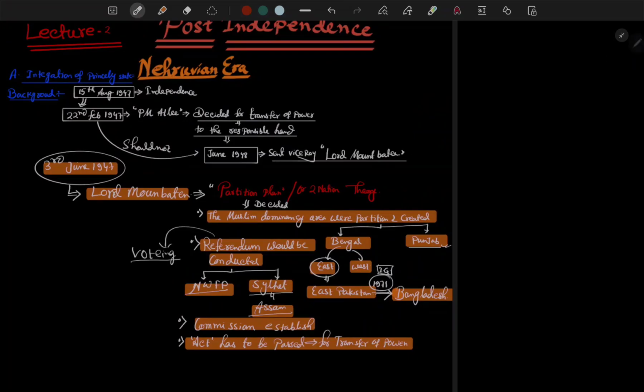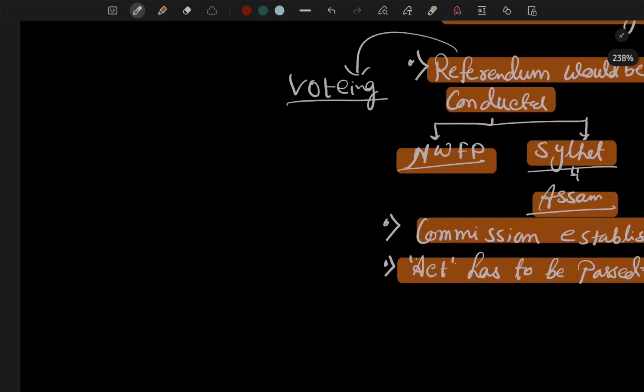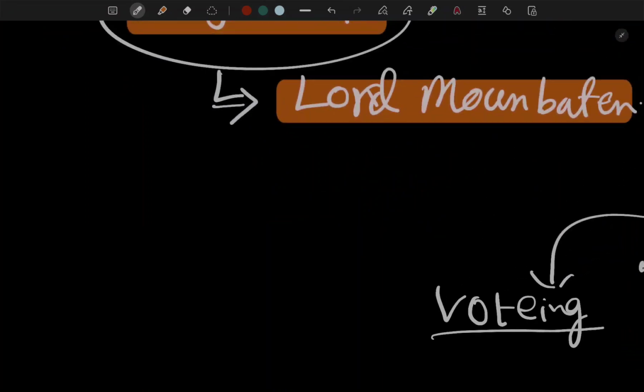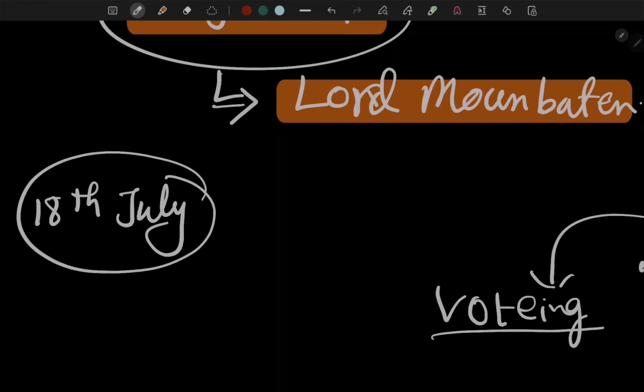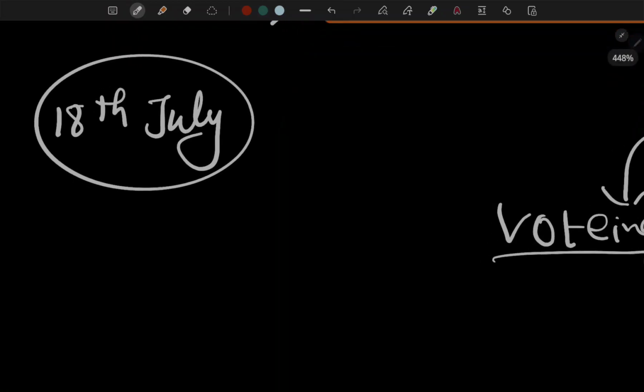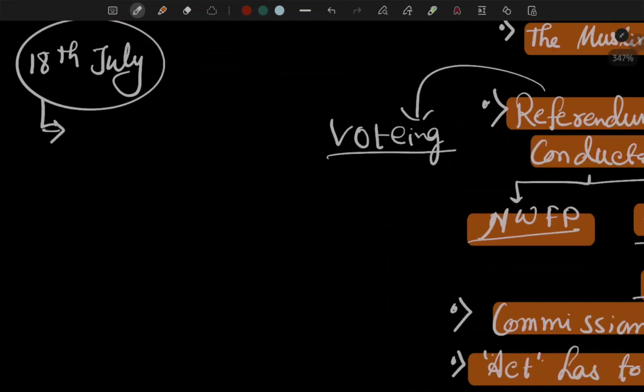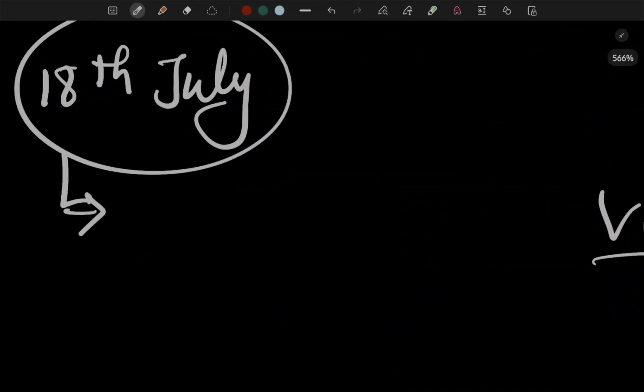Then the next development happened on 18th July 1947. On 3rd June we said that the act should be created.